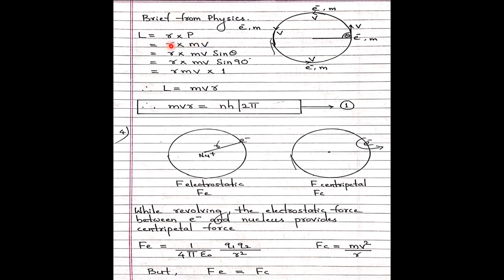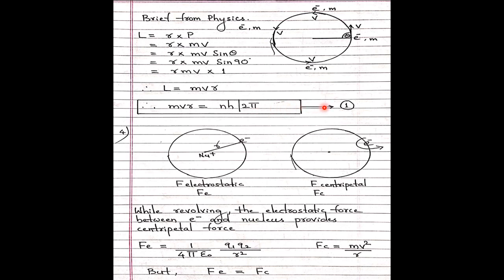Now it is taking a certain angle here, so I have taken 90. So L equals mvr sine theta. Sine theta is how much? 90 here. According to mathematics, sine 90 equals 1. That means ultimately we end up with L equals mvr. So angular momentum of an electron equals mvr. What we studied just now in the previous discussion, in today's discussion: angular momentum of an electron is an integral multiple of h upon 2 pi. So mvr equals n h upon 2 pi. Let us call this equation number 1.